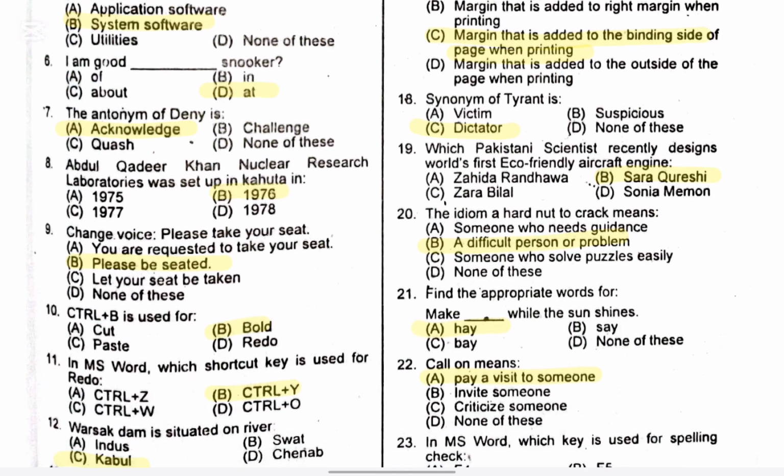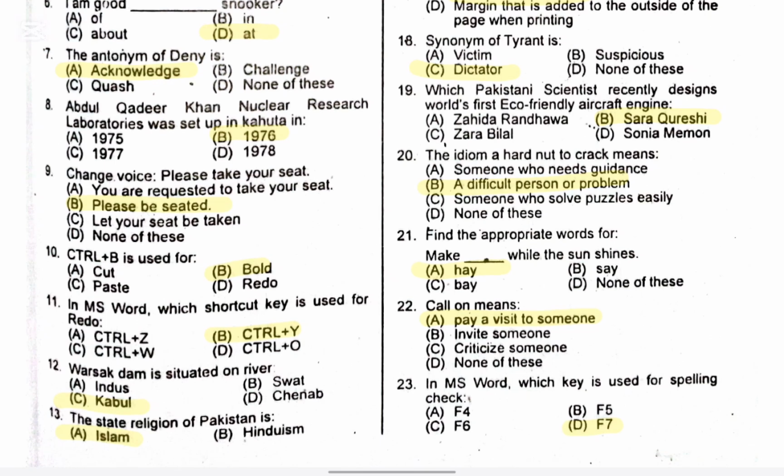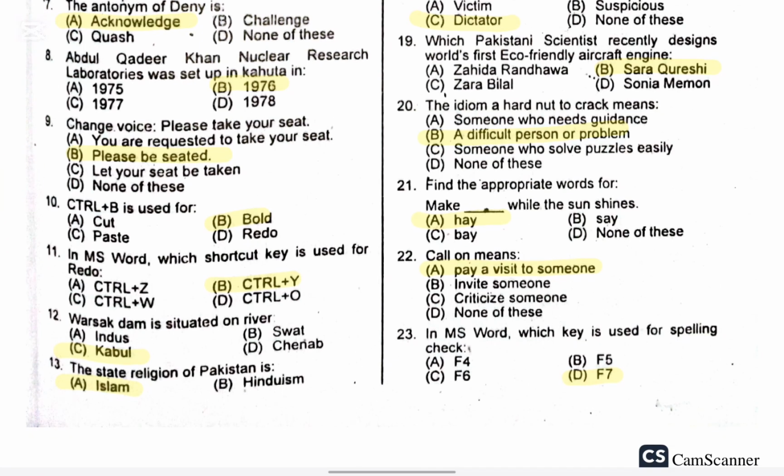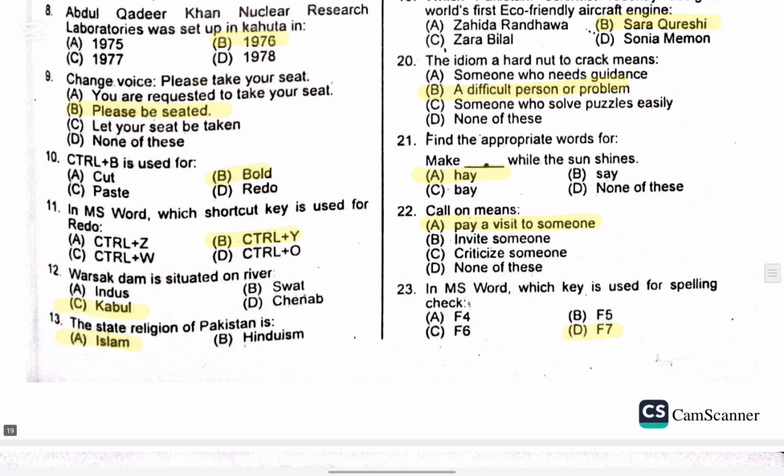Question number 7. The antonym of deny is. The right option is A, acknowledge. Question number 8. Abdul Qadir Khan Nuclear Research Laboratory was set up in Kahuta. In which year? The right option is B, 1976. Question number 9. Change the voice: please take your seat. The right option is B, please be seated.